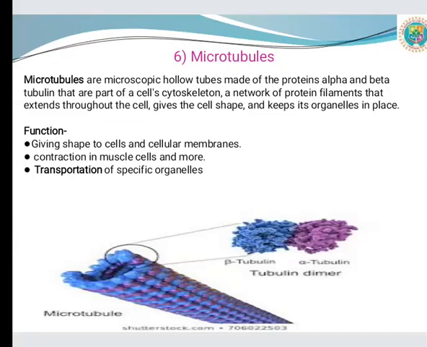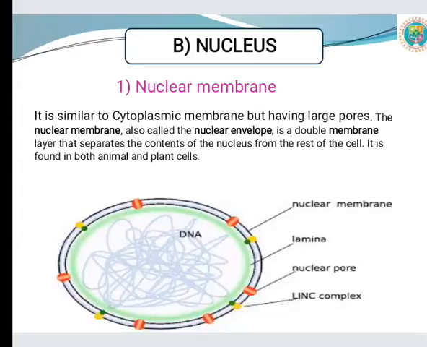Next cell organelle is the microtubule. Microtubules are microscopic hollow tubes made up of the proteins alpha and beta tubulin that are part of the cell cytoskeleton. A network of protein filaments that extends throughout the cell gives the cell shape and keeps the organelles in place. Functions of the microtubules: giving shape to the cell and cellular membrane, contraction in muscle cells, and transportation of specific organelles.